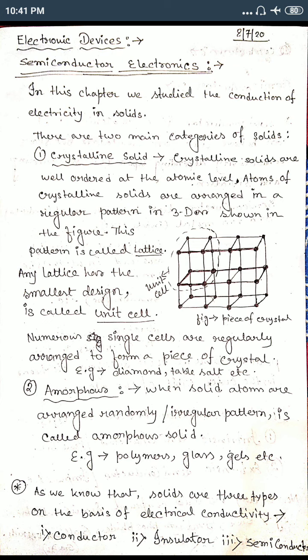Another thing: from lower classes we studied that solids are of three types on the basis of their electrical conductivity: conductor, insulator, and semiconductor. We know that a conductor conducts easily. An insulator does not allow electricity to pass easily through the substance. A semiconductor lies in between conductor and insulator.